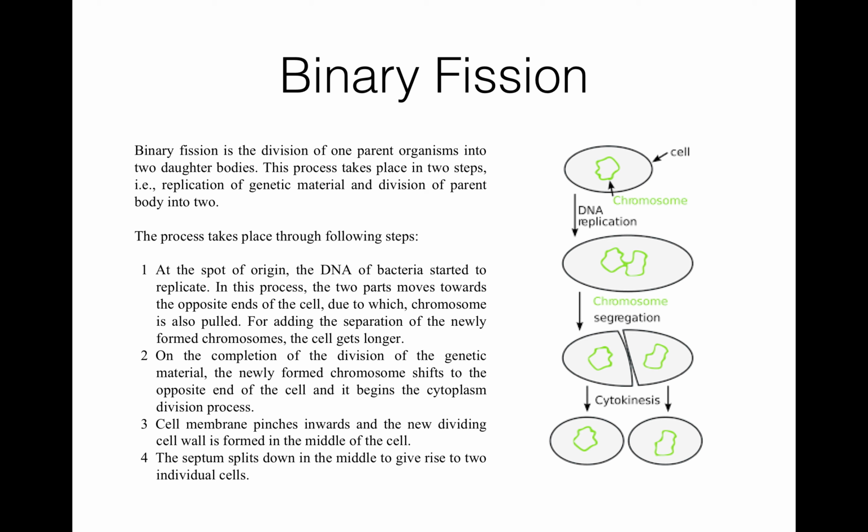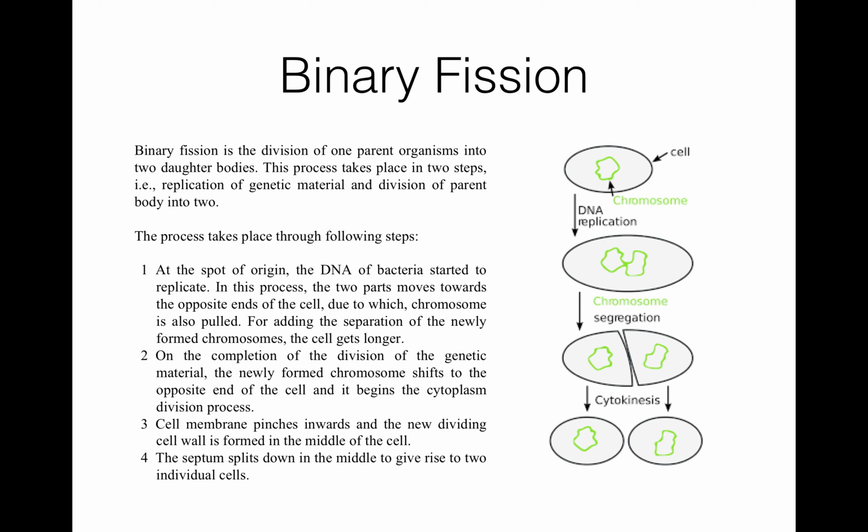Later, these two parts separate from each other and give rise to two identical daughter cells. Both are completely new cells, not one old cell and one new cell. Then each daughter cell grows into a new bacterium.